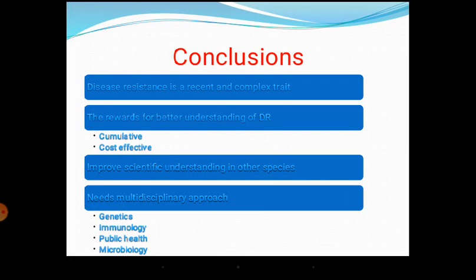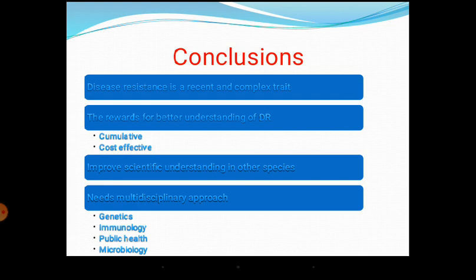We'll just move on to the conclusions. What we need to understand is that disease resistance is a recent and complex trait, but as a character it will be cumulative, and it gives results. It is also cost effective in the long term. It improves scientific understanding in other species also. If you study a disease pattern in a particular species, it will be useful for other species also. In that way it is a very good long term strategy that should be incorporated in breeding programs.